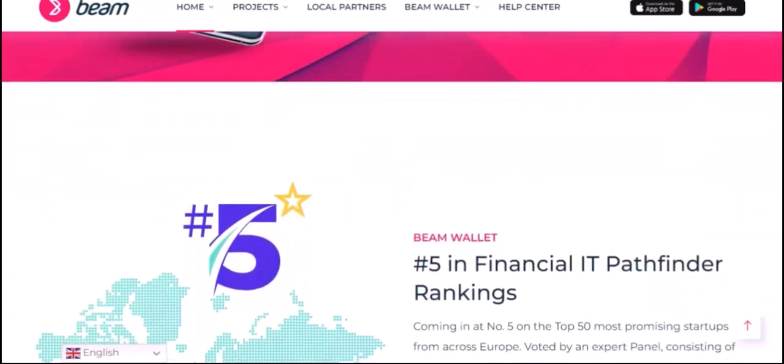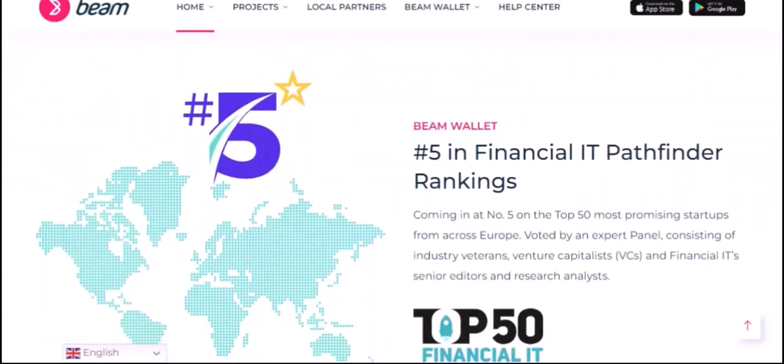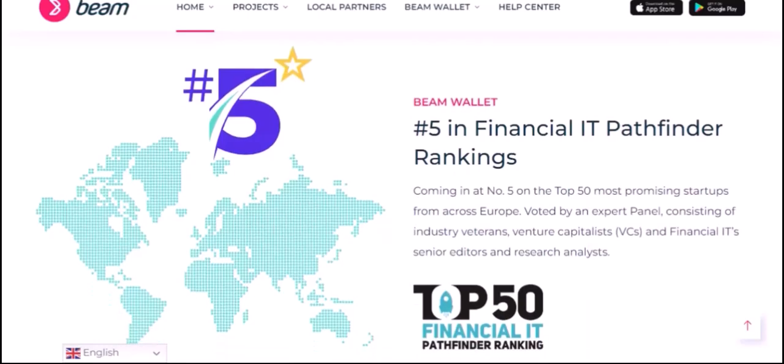Before we delve into the specific exchange rate between USD and Beam, it's important to understand that cryptocurrency values are highly volatile and can fluctuate rapidly. Factors such as market sentiment, technological advancements, and global economic events can all impact the price of a cryptocurrency.